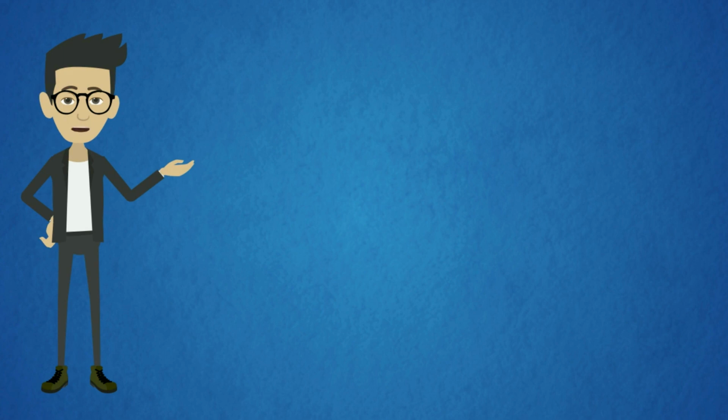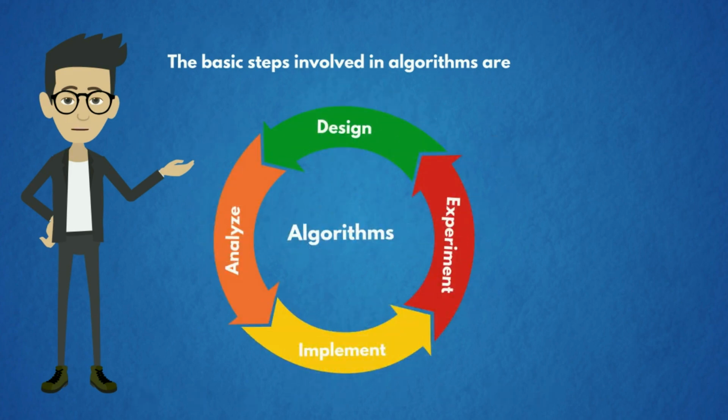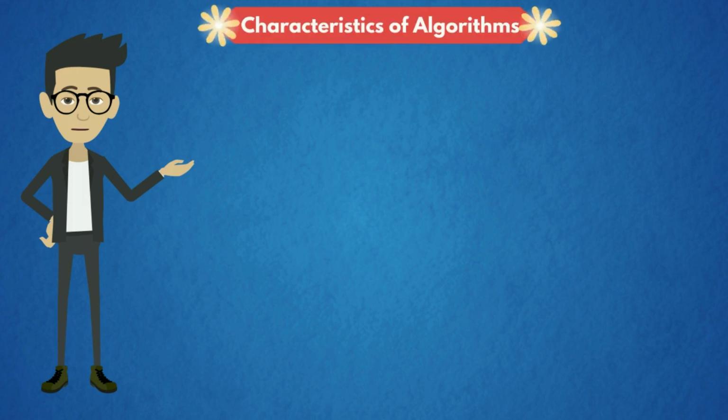Now it's time to learn the basic steps involved in algorithms. The basic steps involved in algorithms are analyze, implement, experiment, design. For any given problem, first we should understand the problem. Next, we should analyze the problem with the help of already existing results, and then implementation of the problem. Next, we need to do experiments on the problem, and finally we get the designing part of the algorithm.